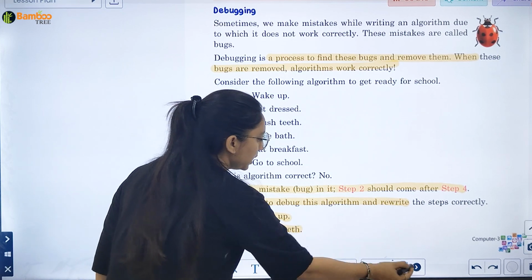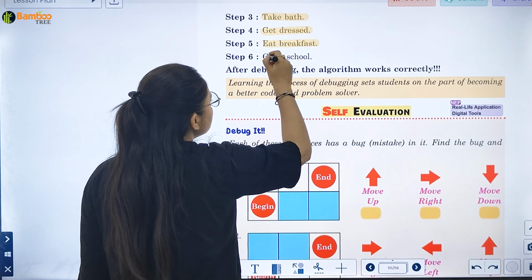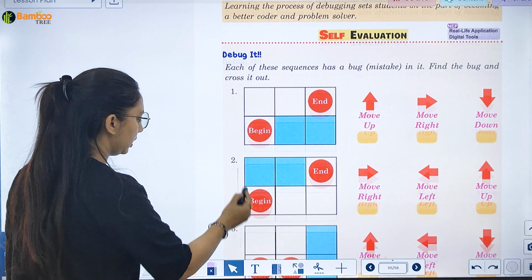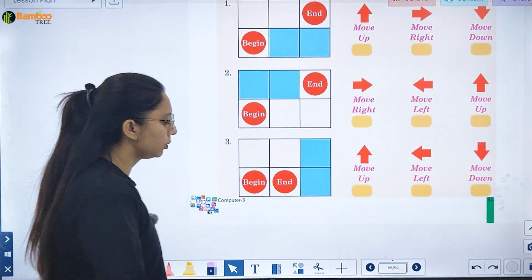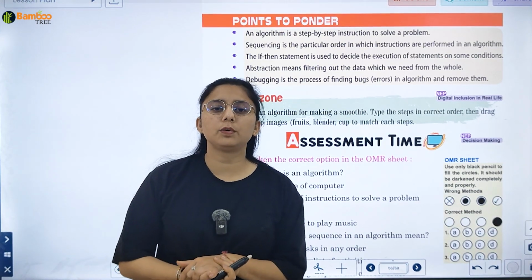So wake up, brush the teeth, take a bath, get dressed, eat breakfast and go to school. After debugging, your algorithm will be correctly written. So these are the different things you can do yourself, right? Now we have completed the chapter. That's all for today. Thank you.